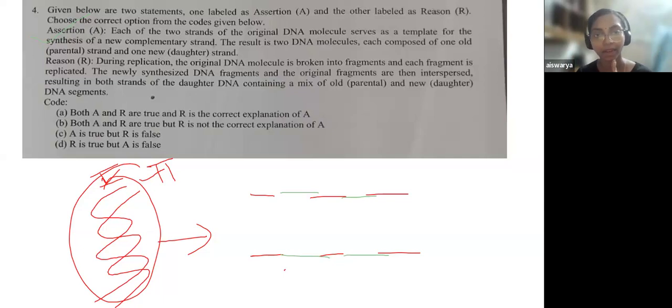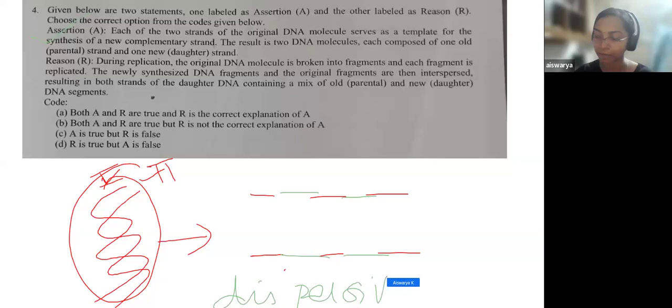Almost all higher organisms follow the semi-conservative replication method. This type of replication, which we call dispersive replication, is not found in biological systems. So the reason given here is wrong.